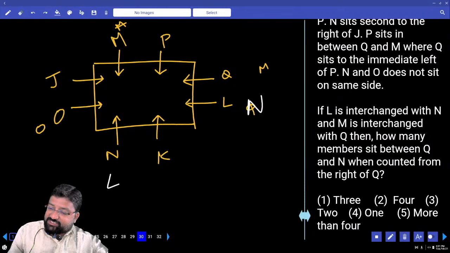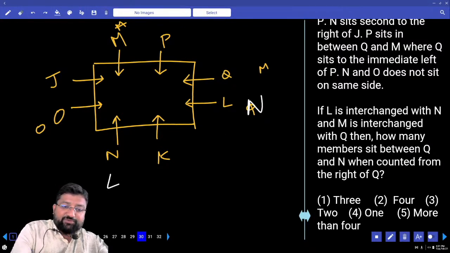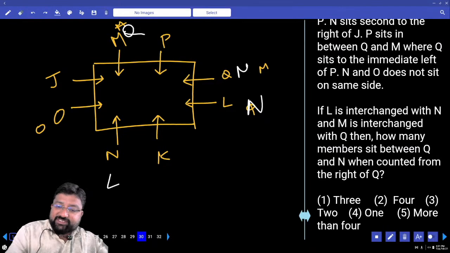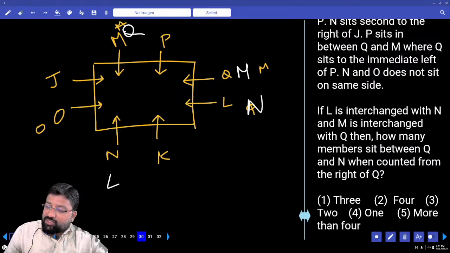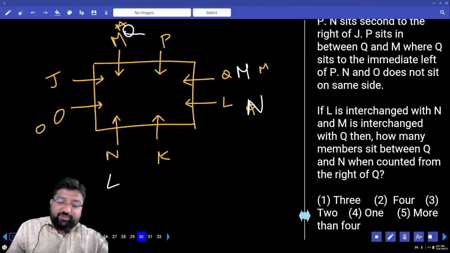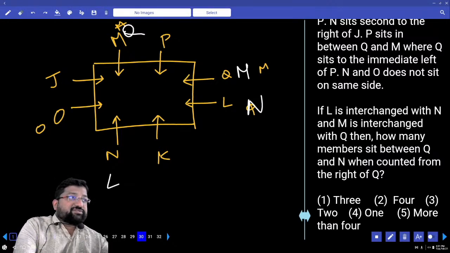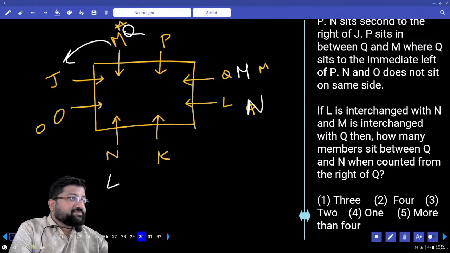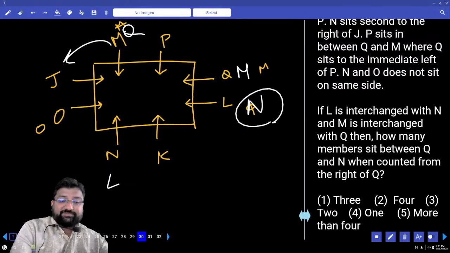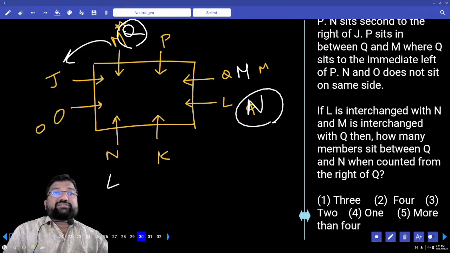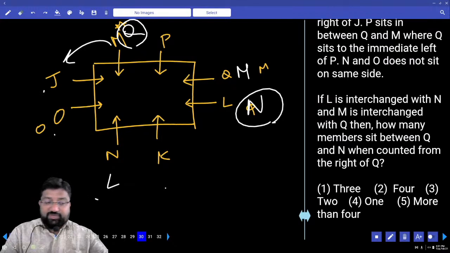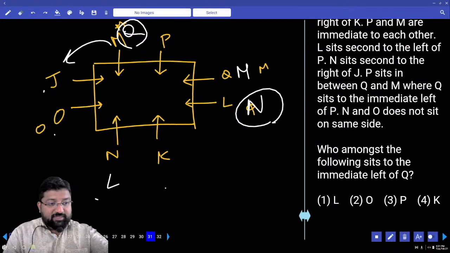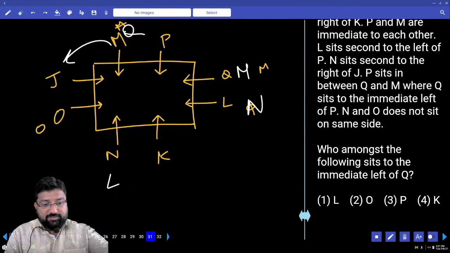If L is interchanged with N and M is interchanged with Q, how many members are seated between Q and N when counted to the right of Q? Right of Q, we have to take this side. N is here, Q is here now because they have changed their places. How many are between them? 1, 2, 3, 4. Do you have 4 in the options? Okay, good.